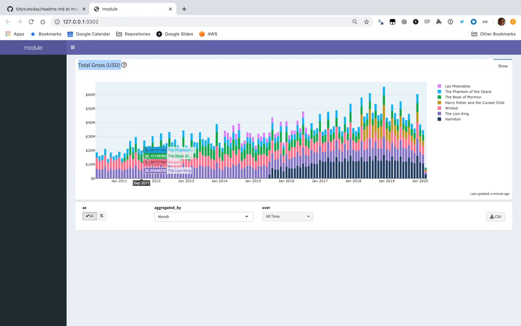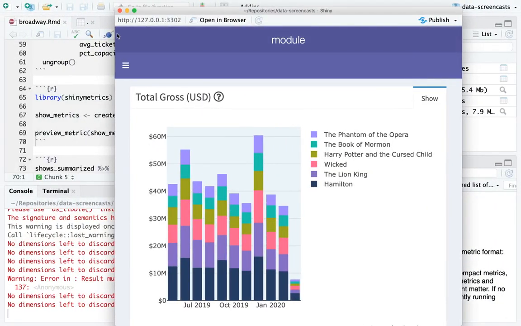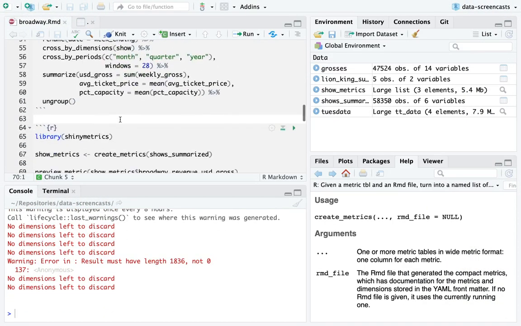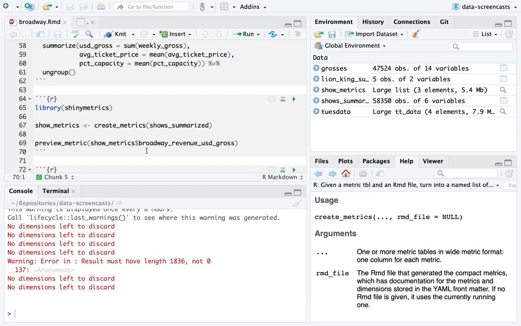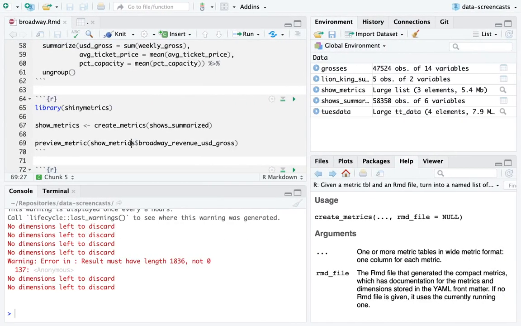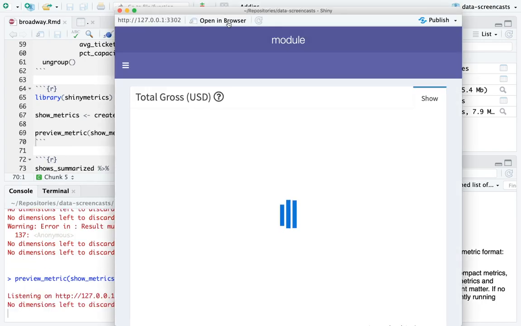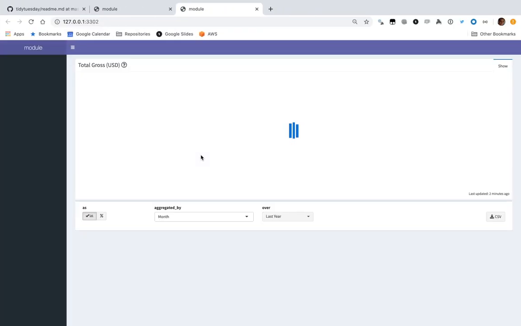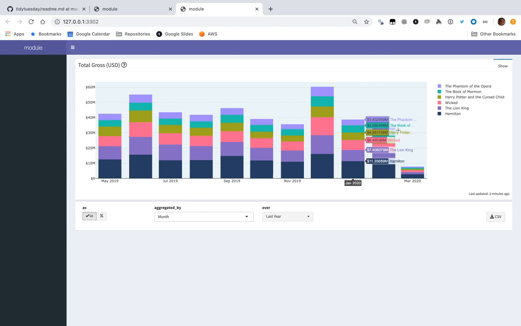So this is now my interactive dashboard. It's a Plotly dashboard of the gross of Broadway shows over time. Notice it took a few lines of code to calculate and 2 lines of code to create. I did need to create the documentation, but now we can see, oh, here are my shows.